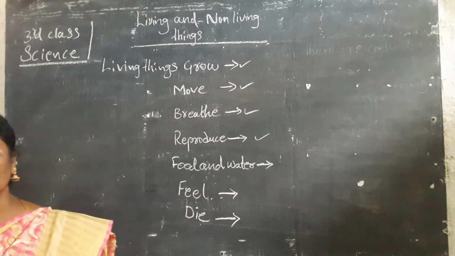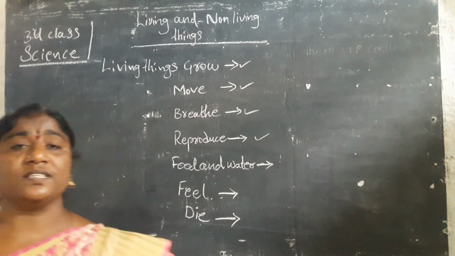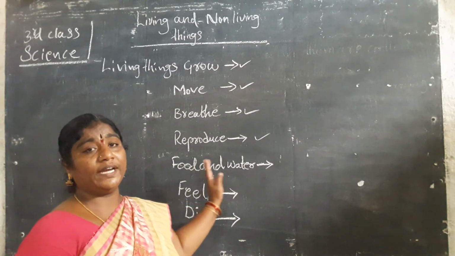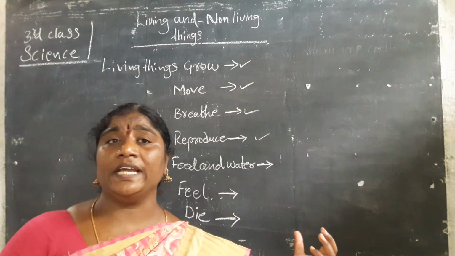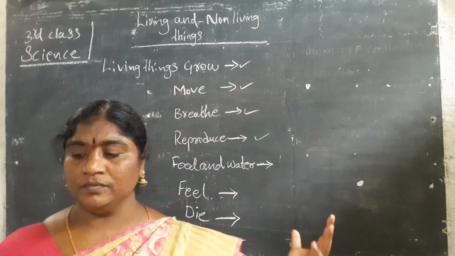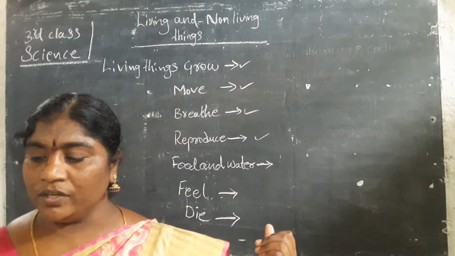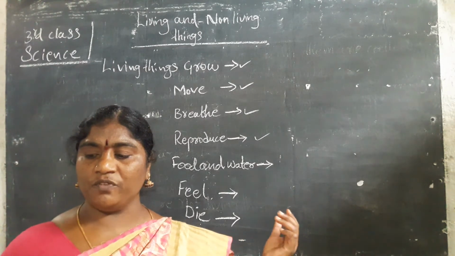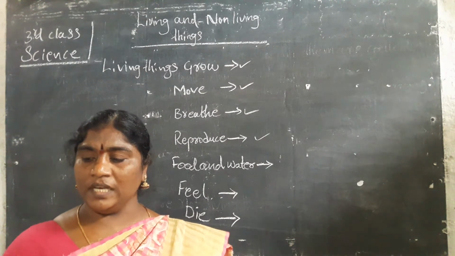Next, food and water. Living things need food and water. Yes, to live they have to take food and water. From food and water we get energy. If we want energy, we have to take food. We drink water every day. We need food too. Plants and animals also need food and water to live.